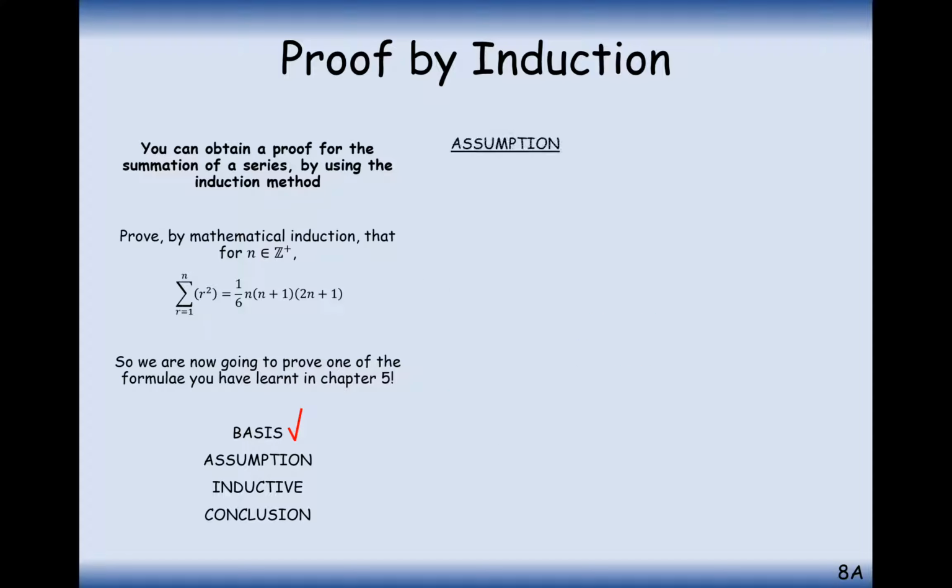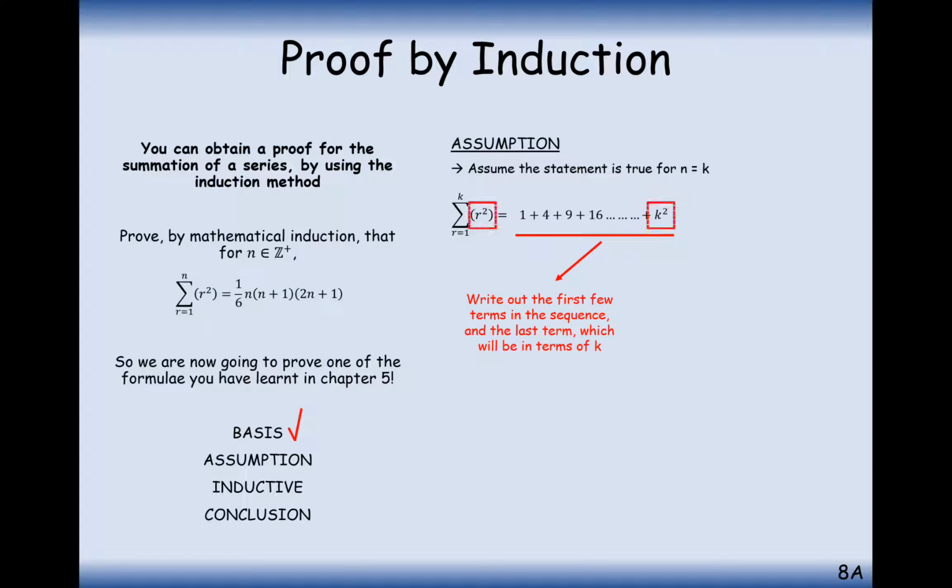The next step is obviously the assumption step, so we're going to assume that our theorem works up to a certain value k, and that we can simplify this series with the formula of 1/6 k plus 1, 2k plus 1. I know it feels like cheating, I know it feels like, well, we can't just assume that. The assumption bit is not the important step in these proof by induction questions. It's the next step where we prove that the next layer up works.